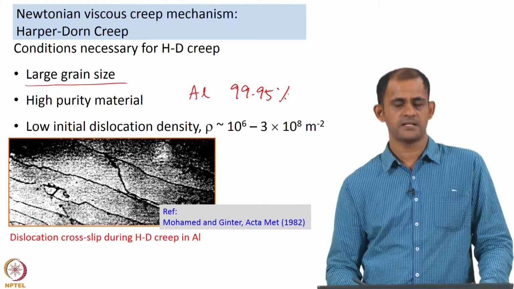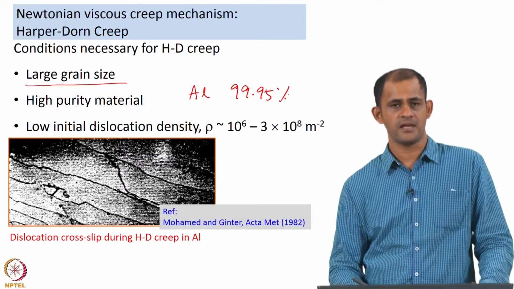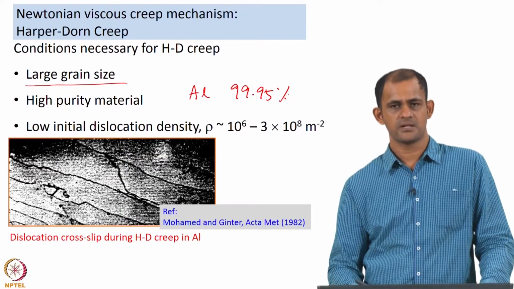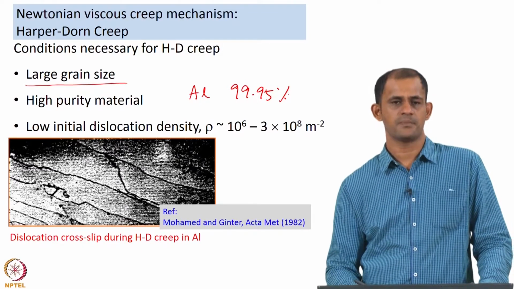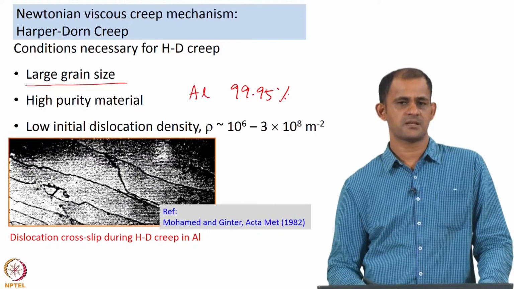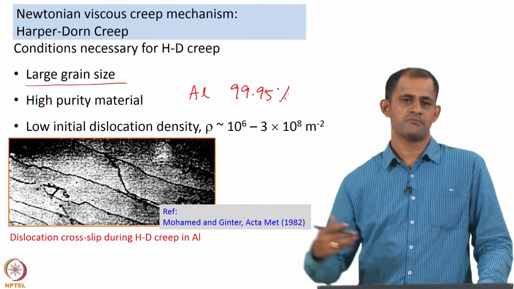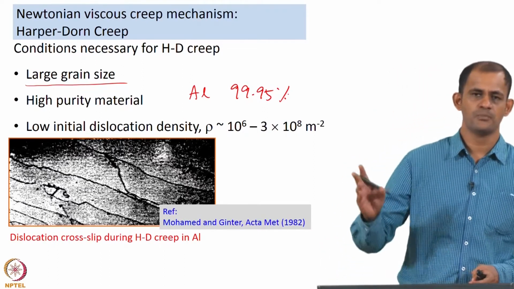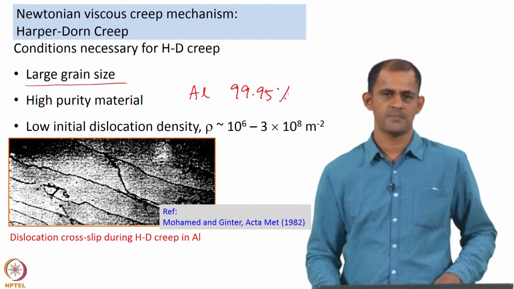The dislocation density that Mohamed and Ginter say the material should have is in the range of 10 to the power 6 to 10 to the power 8 per meter square. If the dislocation density is higher than this, then dislocations will also play a very important role, and the mechanism of creep can then move towards a dislocation creep based mechanism.